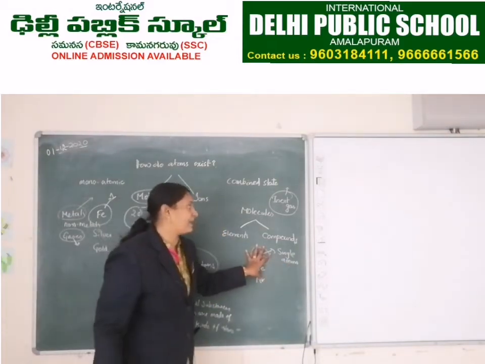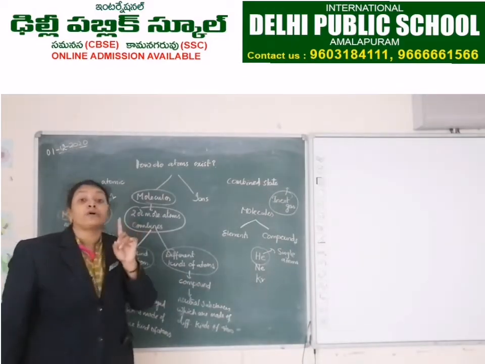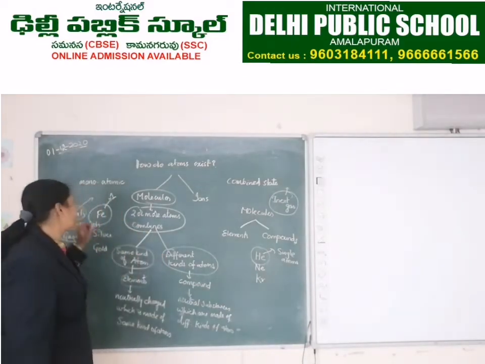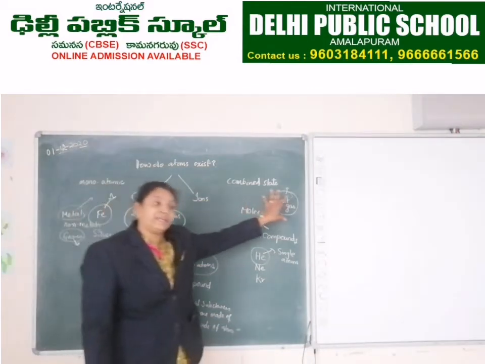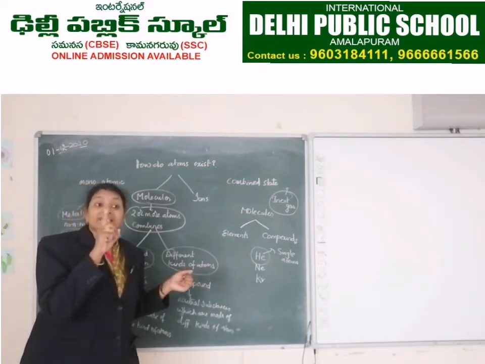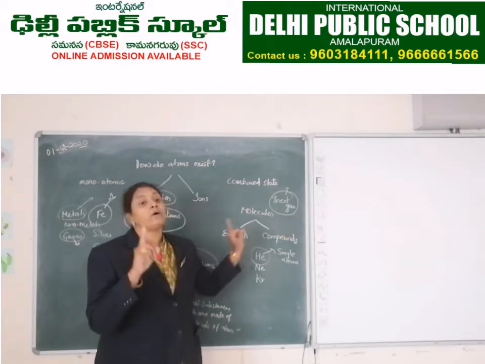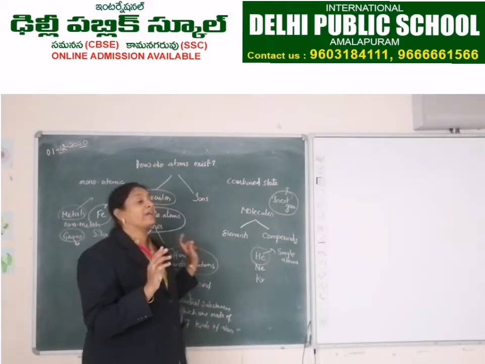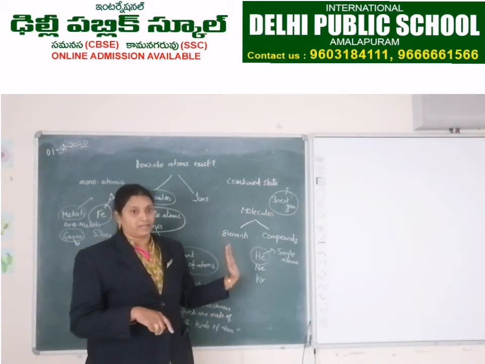These are called monoatomic. So examples of monoatomic, what are those? Metals and inert gases. Metals are monoatomic, that means they have only a single atom, and inert gases also have only one single atom.